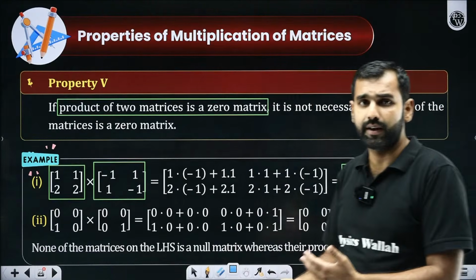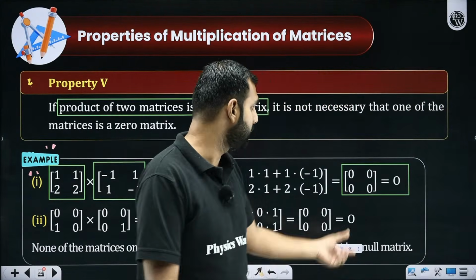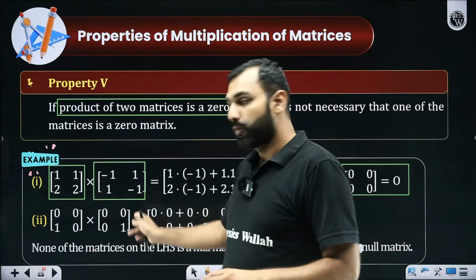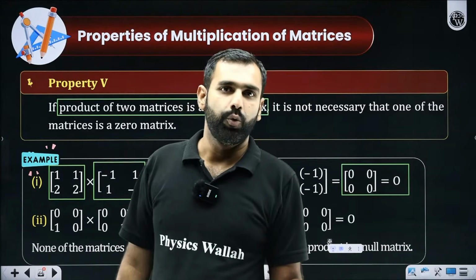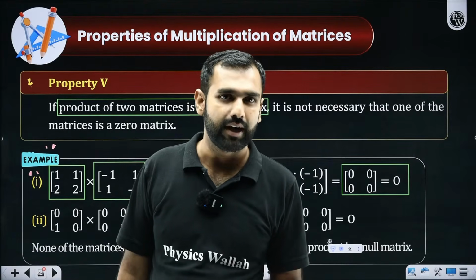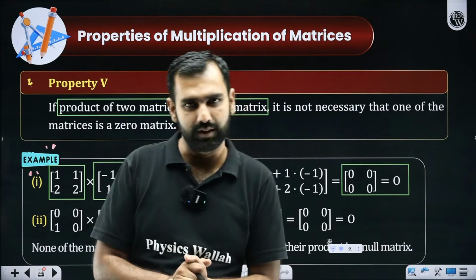So don't assume it by yourself. If the product of two matrices is given to be null, either or both of them are going to be null? No, it is not true. In the world of matrices, it does not happen that way. Everybody understood that statement, yes or no?